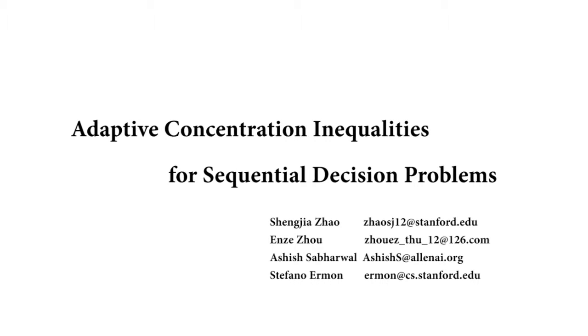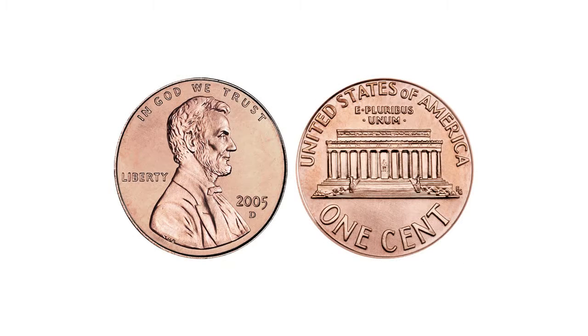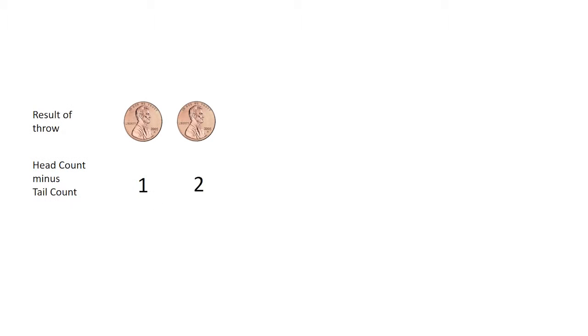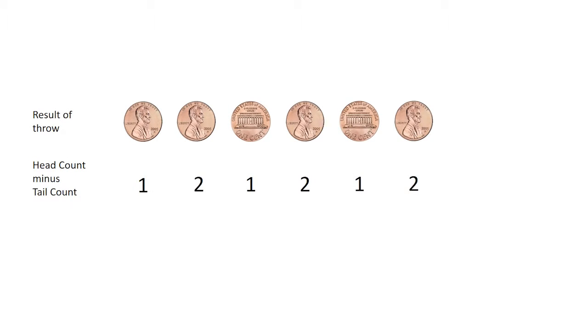We often need to make decisions based on observations. When we can make these decisions with desired confidence is an important problem. As a simple example, we may want to decide if a coin is fair. We keep throwing the coin until at some point there is enough evidence to conclude that the coin is biased.